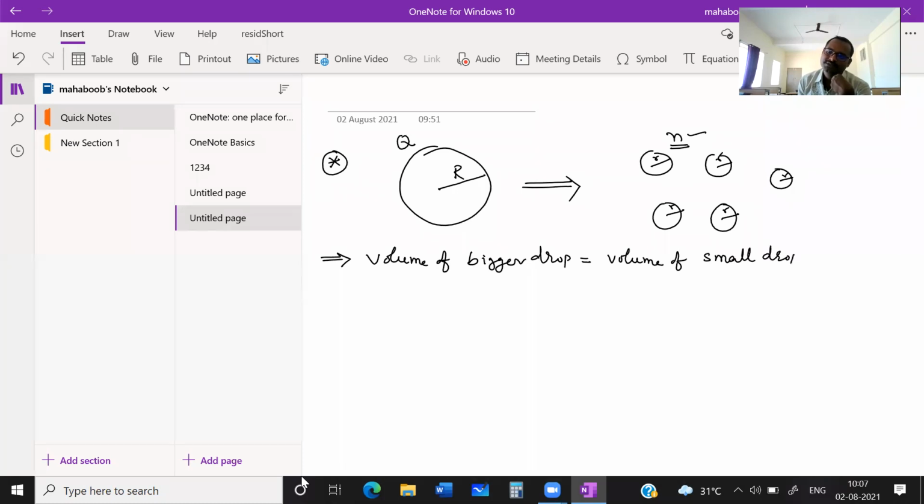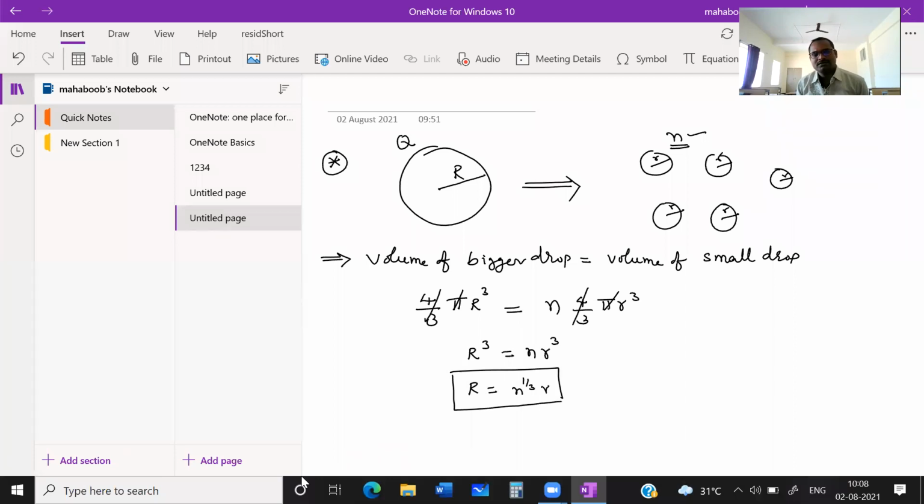Now, what will be the volume of the bigger drop? It is a spherical drop, so it will be 4/3 pi capital R cube. This should be equal to the volume of small drops, 4/3 pi small r cube, but n are formed, so n times 4/3 pi small r cube. 4/3 pi gets cancelled. You get capital R cube equal to n times small r cube. Now, taking the cube root, you will get capital R equal to n power 1/3 times small r.